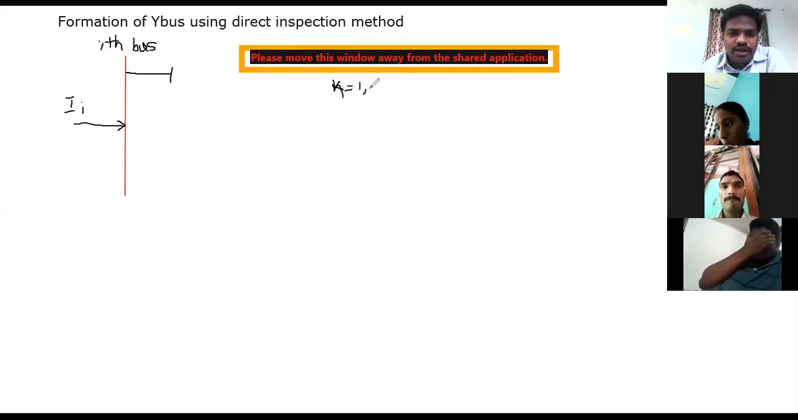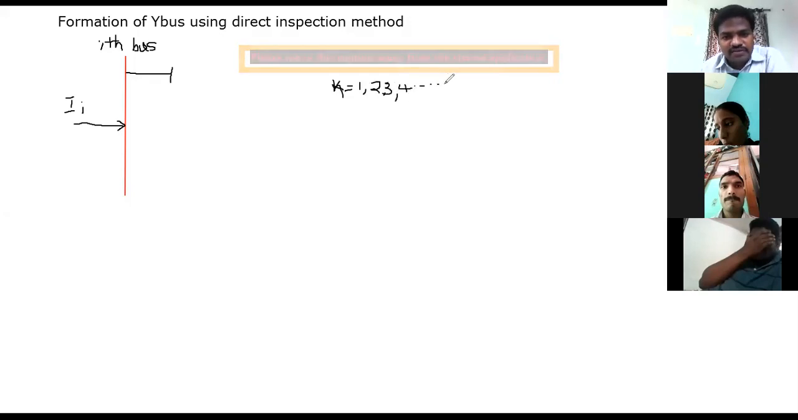now k is varying from 1, 2, 3, 4, etc. up to n. Similarly, if you are considering this as the nth bus, obviously you can consider n is equal to 1, 2, 3, etc. up to n. Okay.